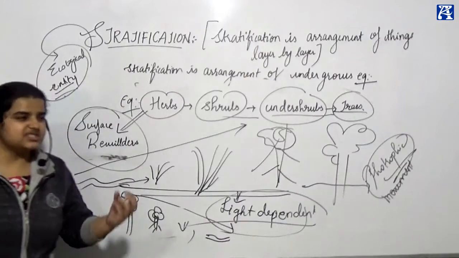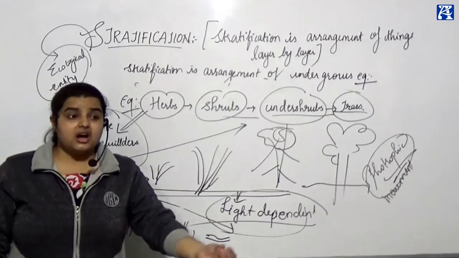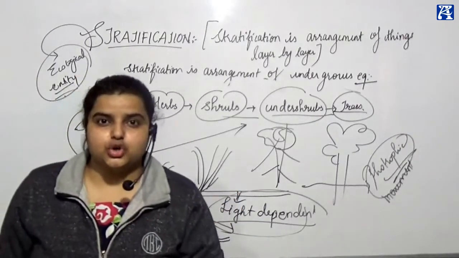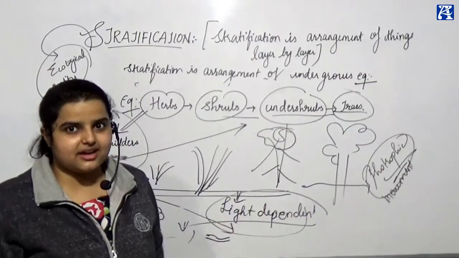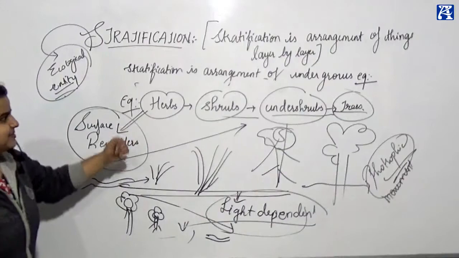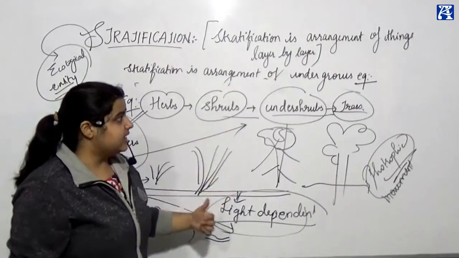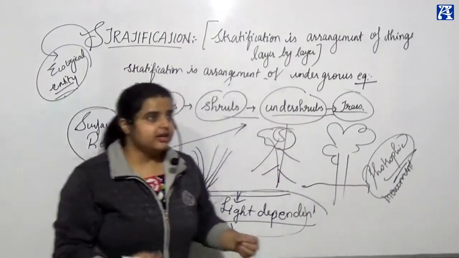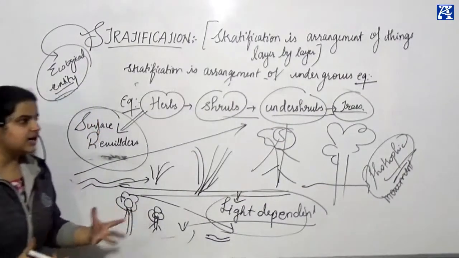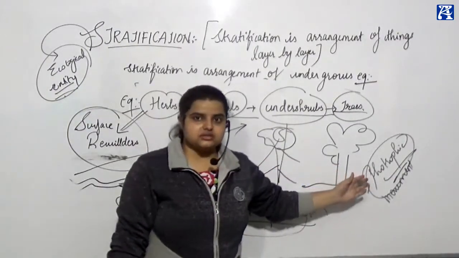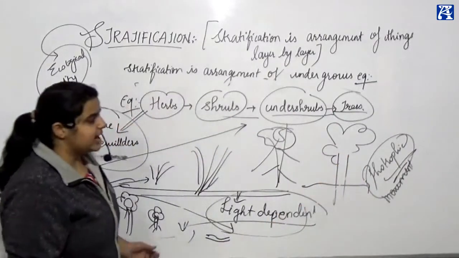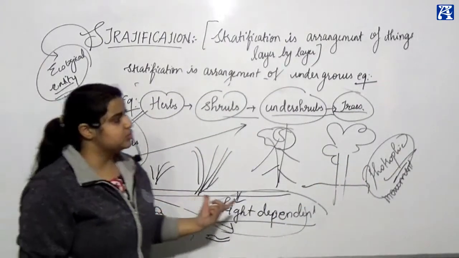We see herbs, the small grasses, the garden grasses which grow. In Marathi, you would call it gavat, you know, those are like that. Herbs, and then come shrubs. Then undershrubs, below the tree, there are small tiny stem plants we can see. Okay, and then come trees. Clear? This is the layer. And this is basically a phototropic movement.